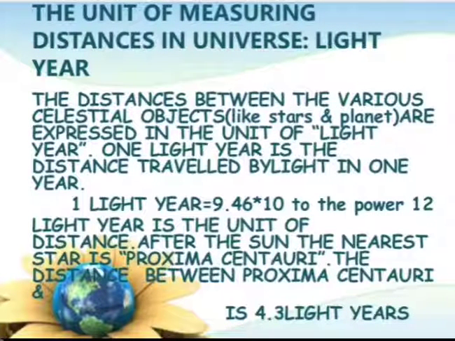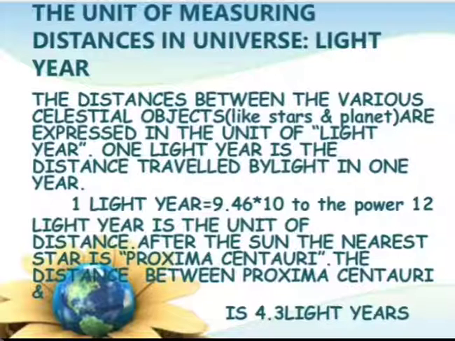The distances between the various celestial objects like stars and planets are expressed in the unit of light year. One light year is the distance traveled by light in one year. The distance between celestial objects is so very large that it cannot be measured in kilometer, meter, or centimeter. That's why the distances are measured in light years.